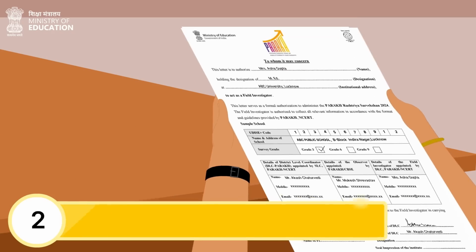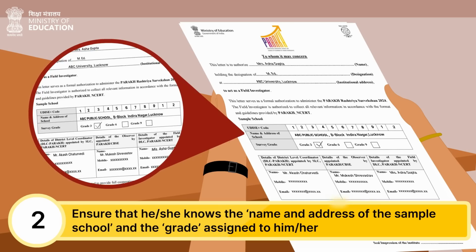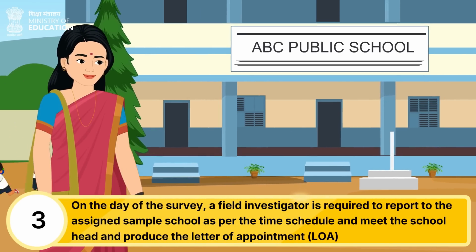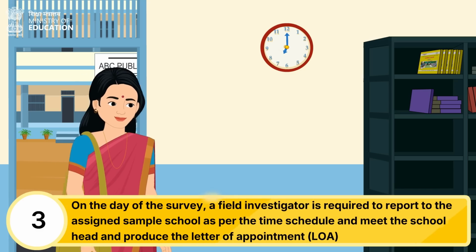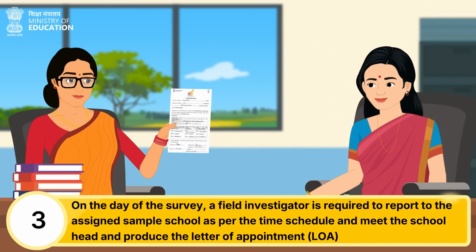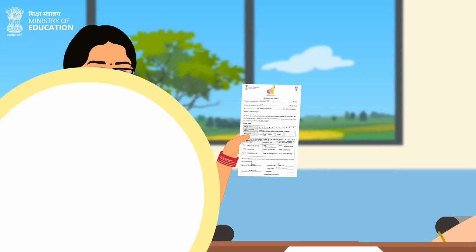A Field Investigator needs to ensure that he or she knows the name and address of the sample school and the grade assigned to him or her. On the day of the survey, a Field Investigator is required to report to the assigned sample school as per the time schedule and meet the school head and produce the letter of appointment (LOA).